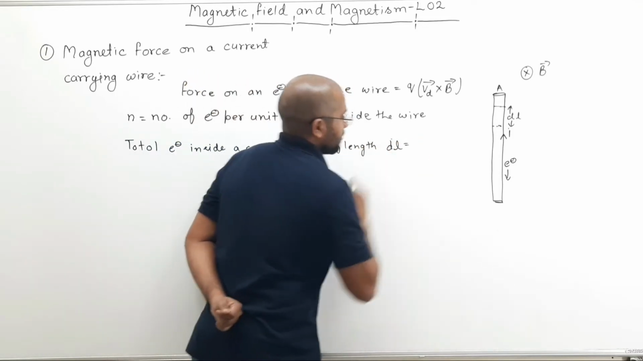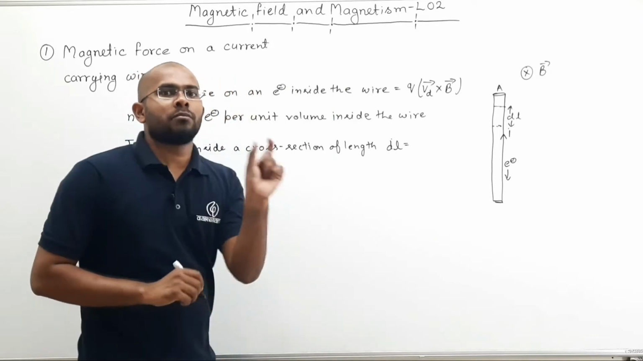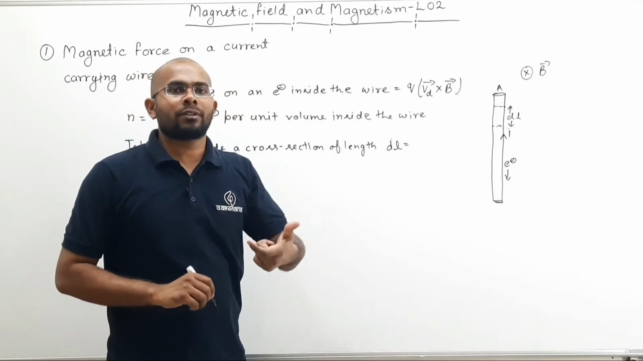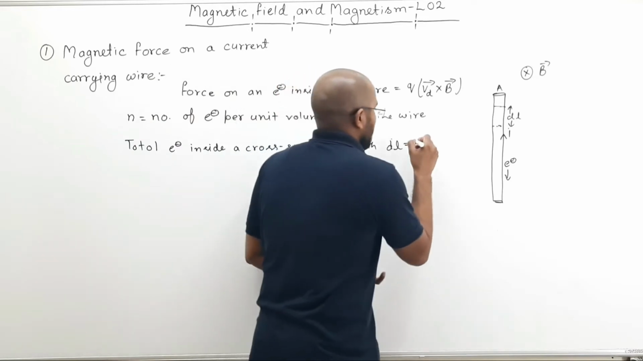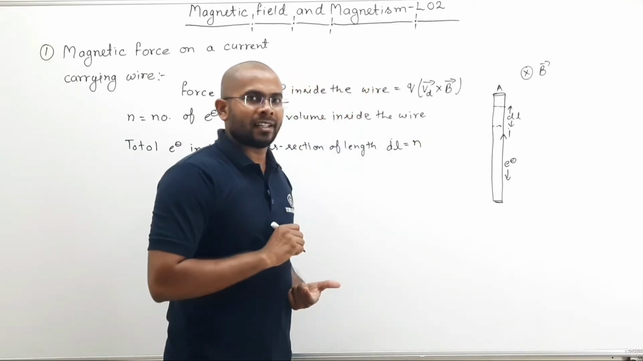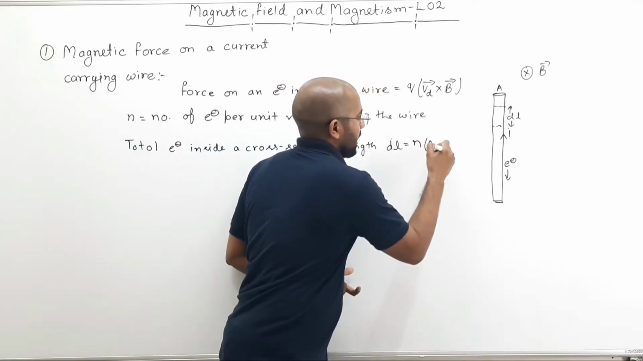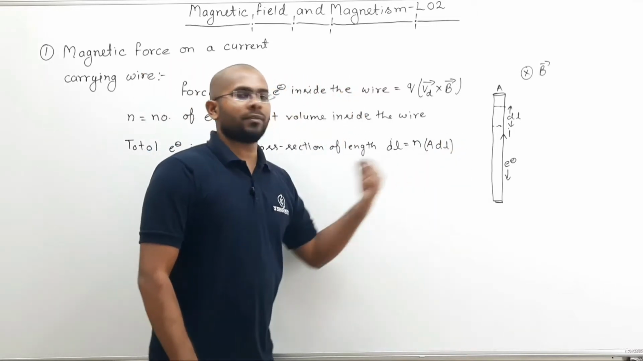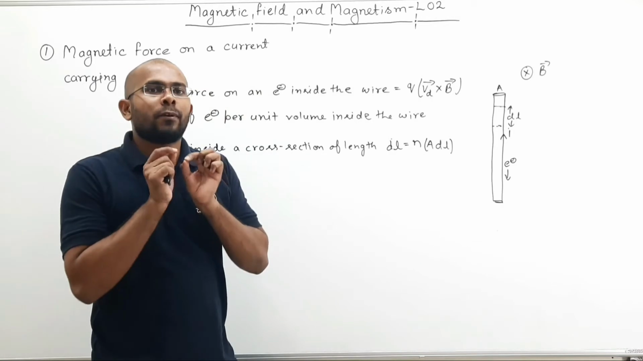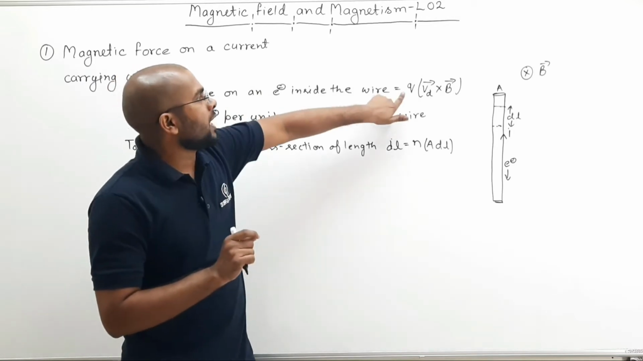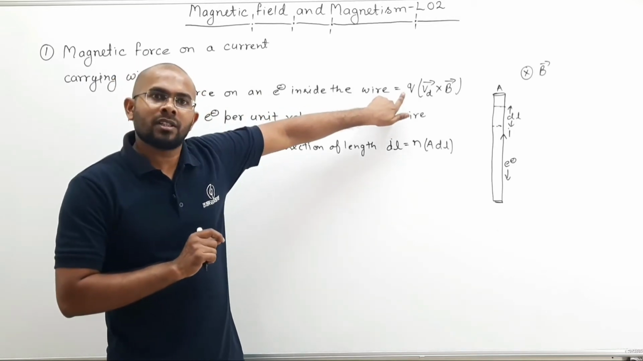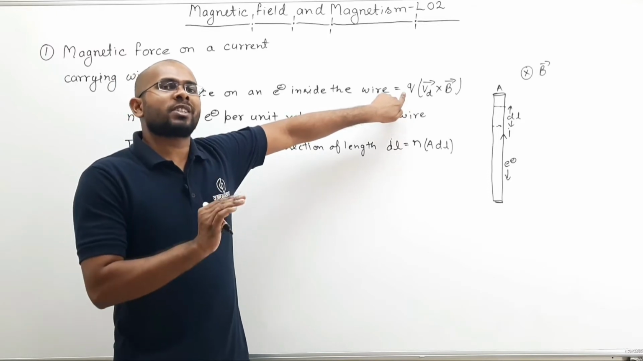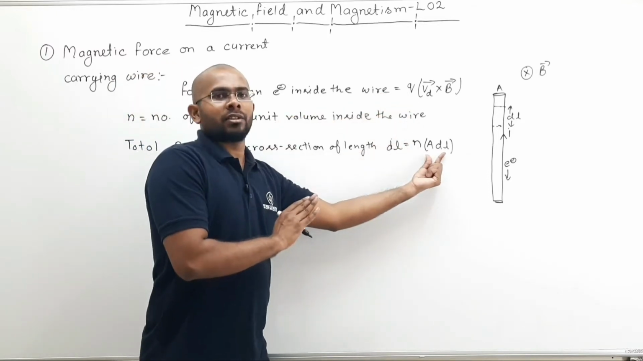What will be the total number of electrons? Volume multiplied by the number of electrons per unit volume. The number of electrons per unit volume is n and the volume is area times dl. So this is the total number of electrons. If the force experienced by one electron is this much, then what will be the force experienced by this many electrons?